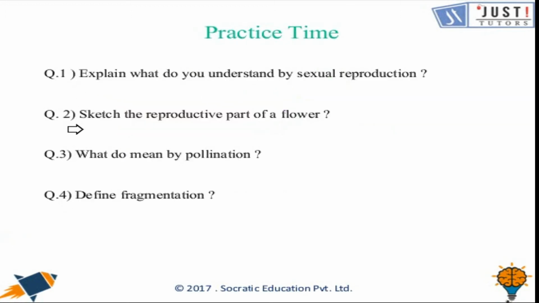So this is all about the topic today. I hope you are clear about most of the things in the lesson. And here we have some practice questions. If you learned the topic well, you can do these questions, and if you have any difficulty, you can go back to the lesson and learn it again. Explain what you understand by sexual reproduction. Sketch the reproductive parts of a flower. What do you mean by pollination? And define fragmentation.